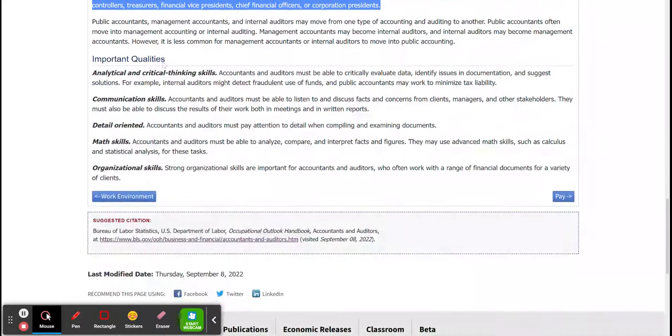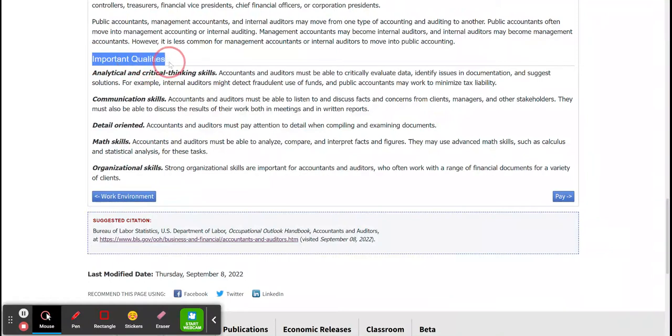The most important aspect of this also is your important qualities. This is a highly analytical and critical thinking environment. You need good communication skills because you have to communicate with numbers, and you definitely have to be detail oriented. If you're not a person who has patience for the numbers, you're going to struggle in this field. Of course, you need math skills, and of course, you need to be organized.